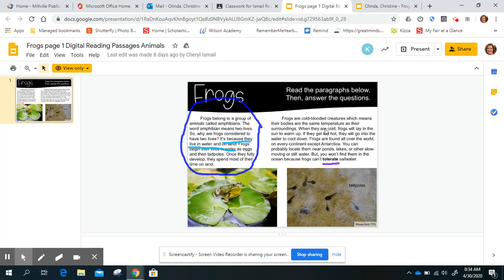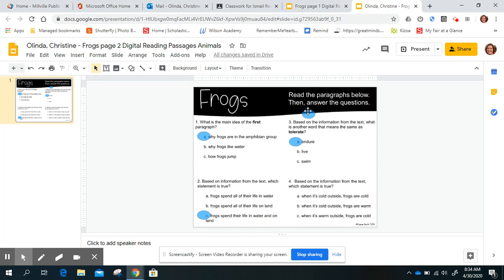But I could check that right here because it says when they are cold, they lay in the sun to warm up. And I know that I don't lay in the sun if I'm already warm. And so the only answer that makes sense would be A. And that was a pretty easy worksheet today.